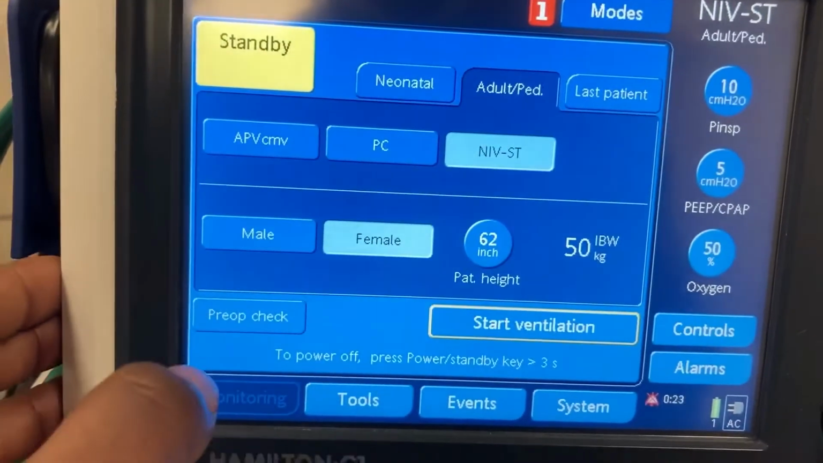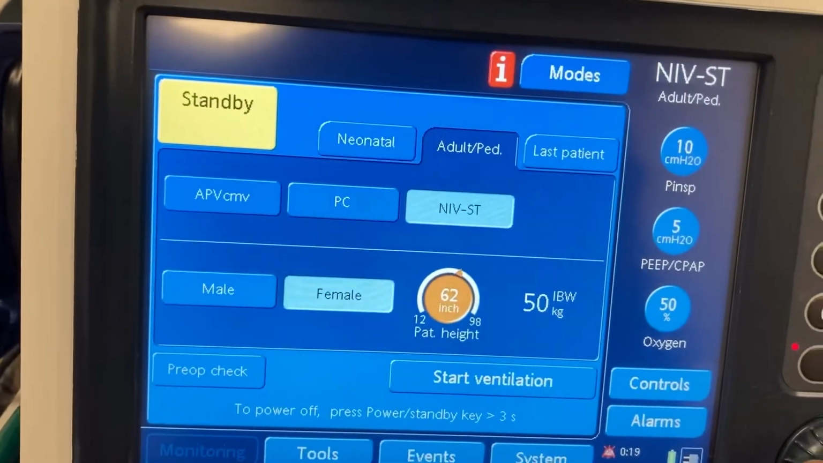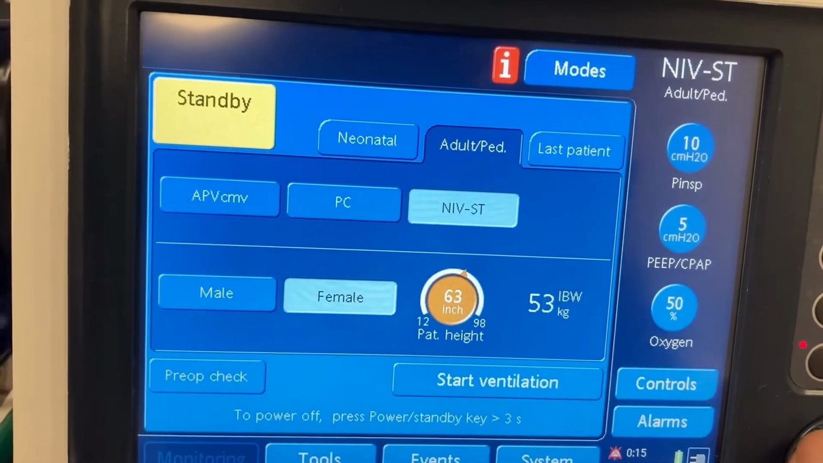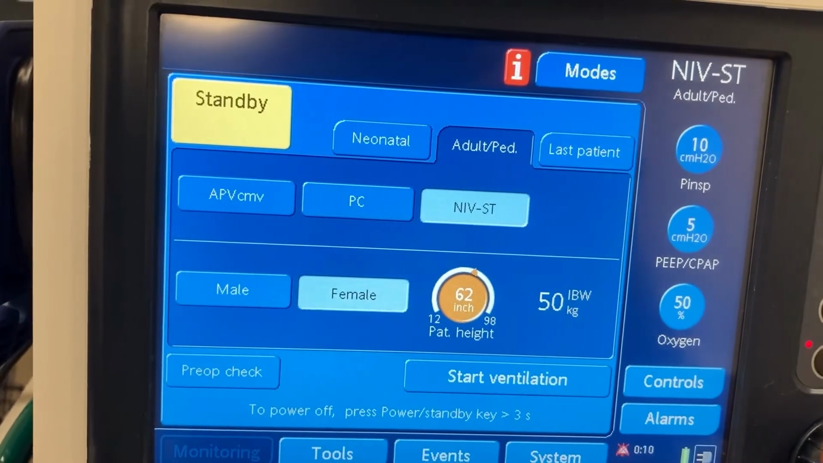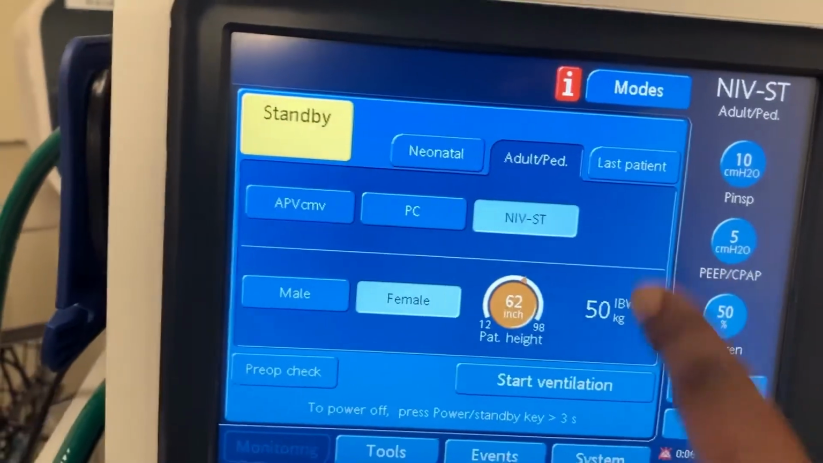Something we don't need right now, but this is pretty cool. Put in the weight of the patient for the ideal body weight. Helps you calculate the ideal body weight for the tidal volume. But this is inches, I'm sorry. And this is the